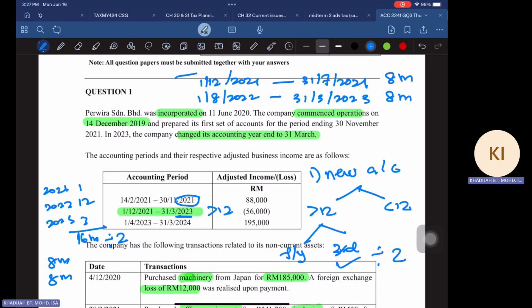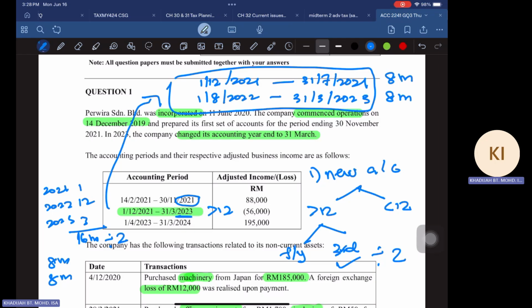So the first basis period here, you're going to divide that into two periods. Why? Because the basis period here, the new account, is more than 12 months, and then the new account closed in the third year. So that's why we're going to divide that into two periods. And it happened that they have 16 months. So 16 months divided by 2, we are going to have 8 months and 8 months.